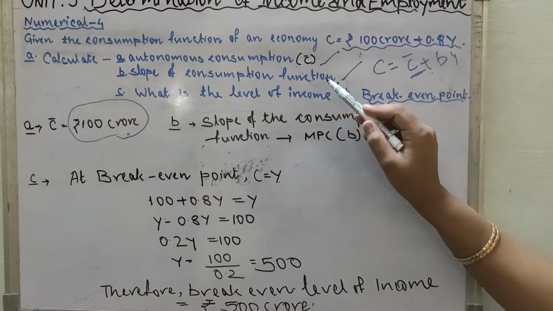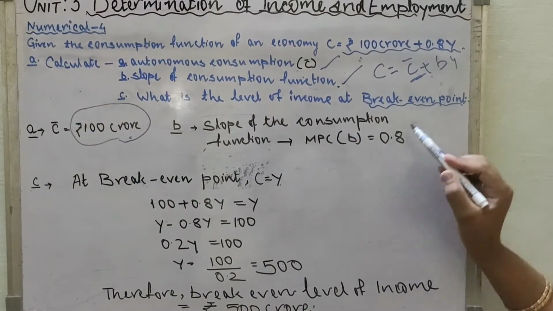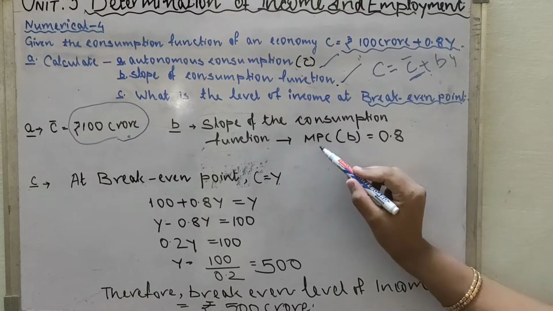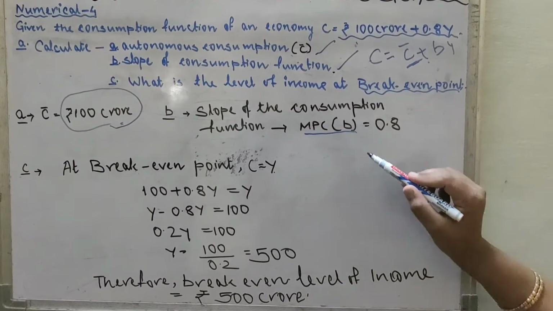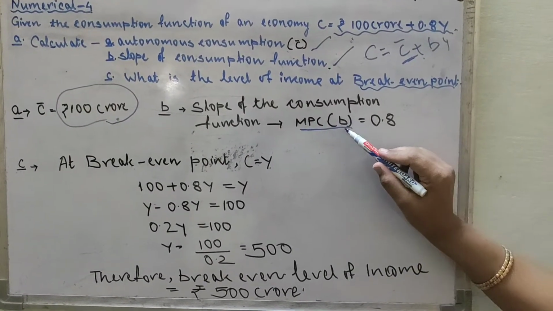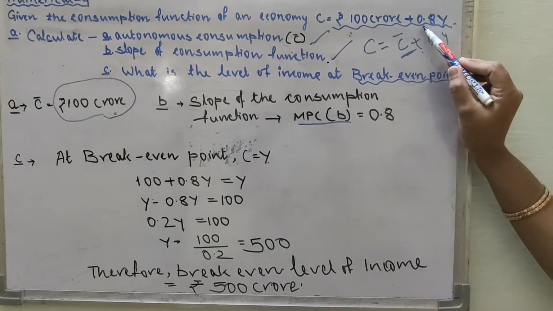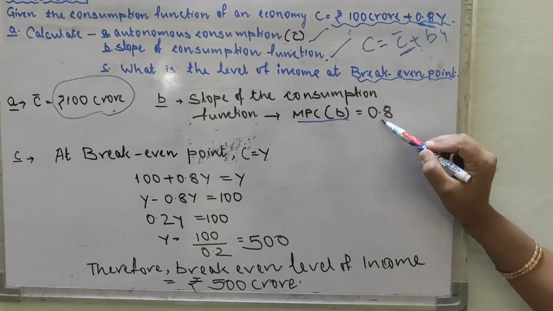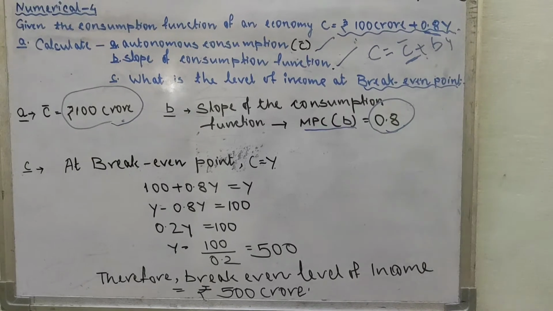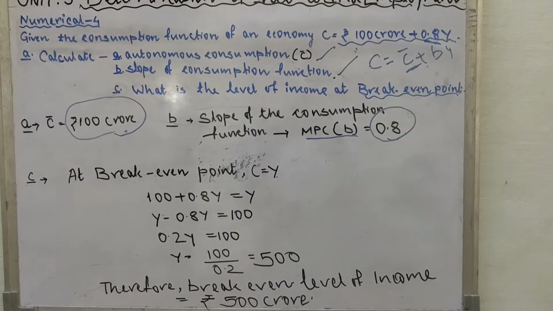Second, slope of the consumption function. The slope of the consumption function is nothing but the marginal propensity to consume, that is B. And what is here? The MPC is 0.8. So we can write the second answer 0.8.